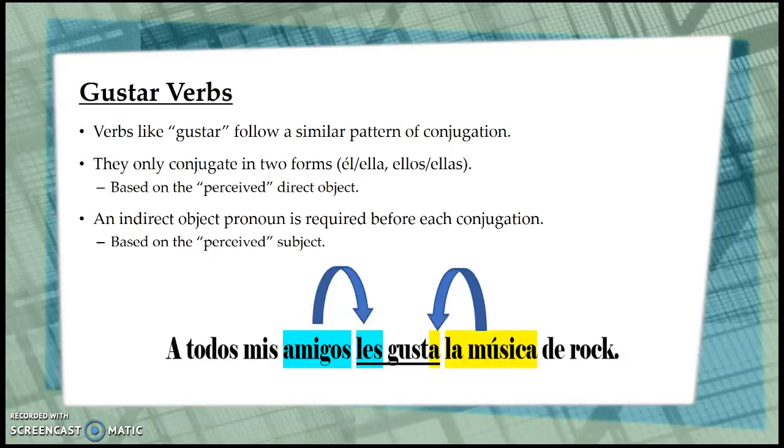Now to figure out what indirect object pronoun we need before gusta, we have to look at the perceived subject. Who is doing the liking? Well, that is todos mis amigos. Amigos is plural, so out of my indirect object pronouns, I select les. So the entire conjugation for the gustar verb is les gusta.